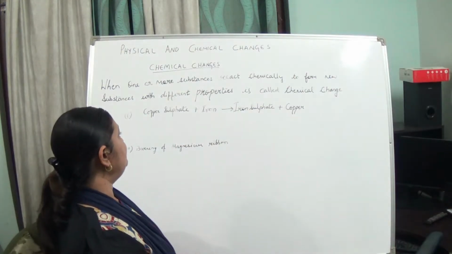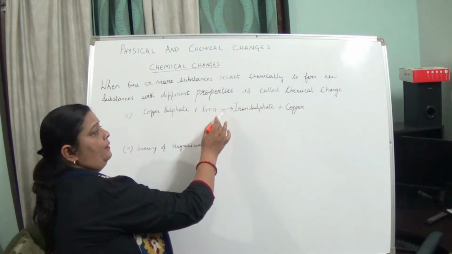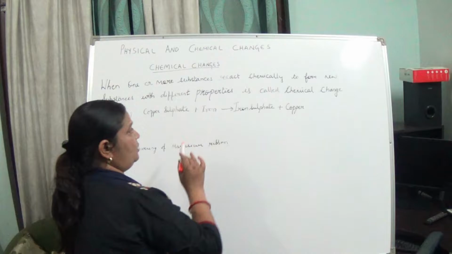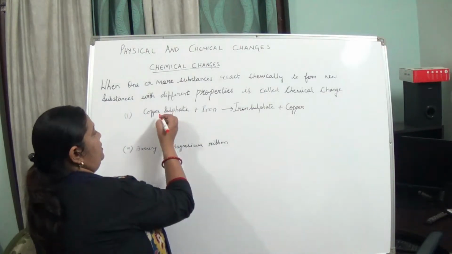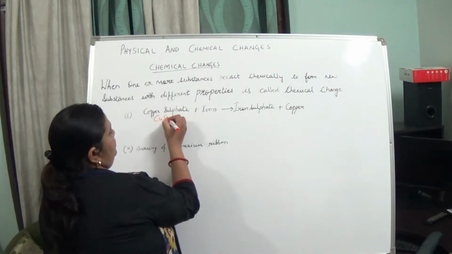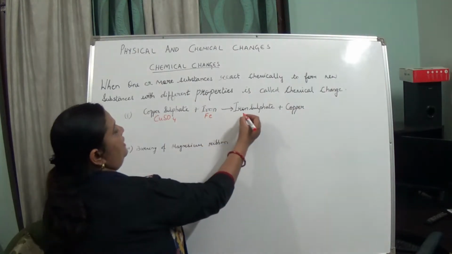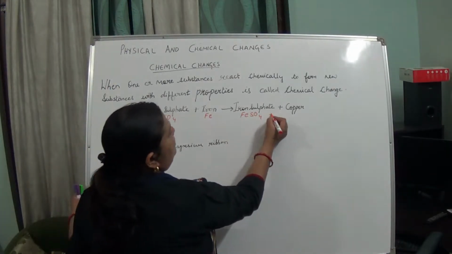For example, copper sulfate plus iron, when it reacts, it gives iron sulfate plus copper, okay. So what is the copper sulfate formula? CuSO4, okay. Iron sulfate, you are getting FeSO4 plus copper.